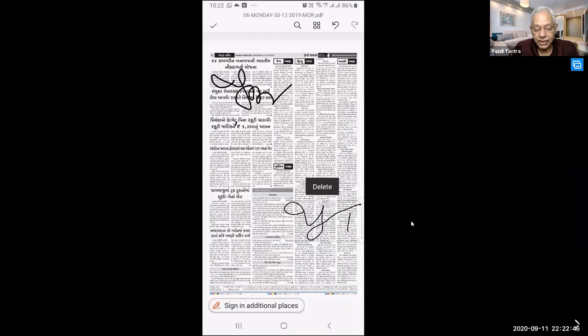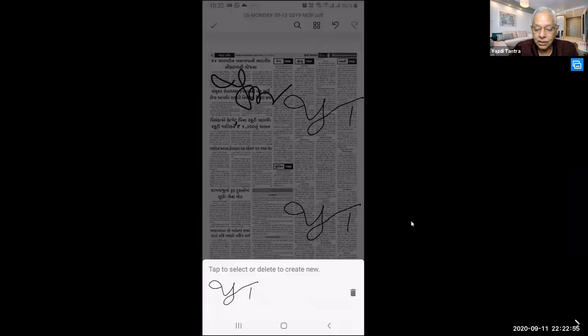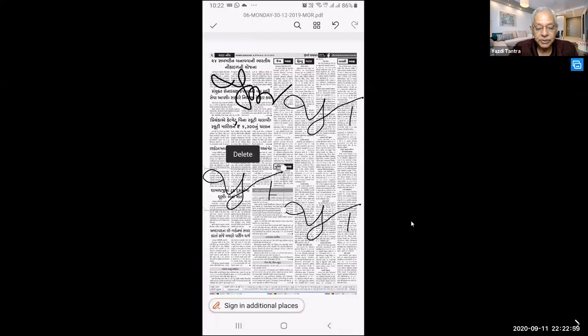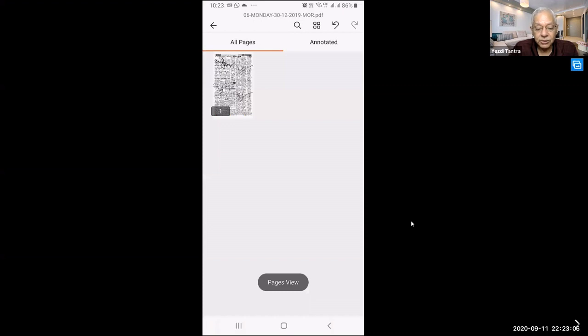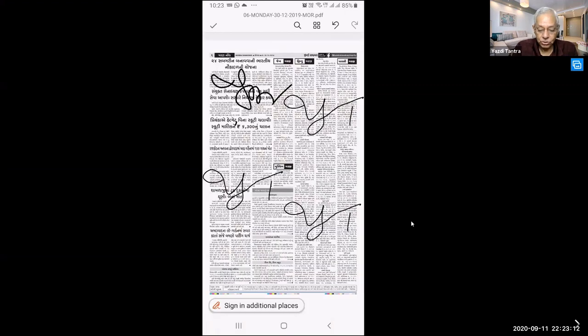Now if I say sign in additional places, I tap here and I sign the new signature. I tap here, sign in additional places, I tap here and sign. Wherever I want to sign, I can sign. I can sign in multiple places on the same document, and if it is multiple documents, I can go here and look at multiple documents also. Very, very useful when you want to sign on PDF.